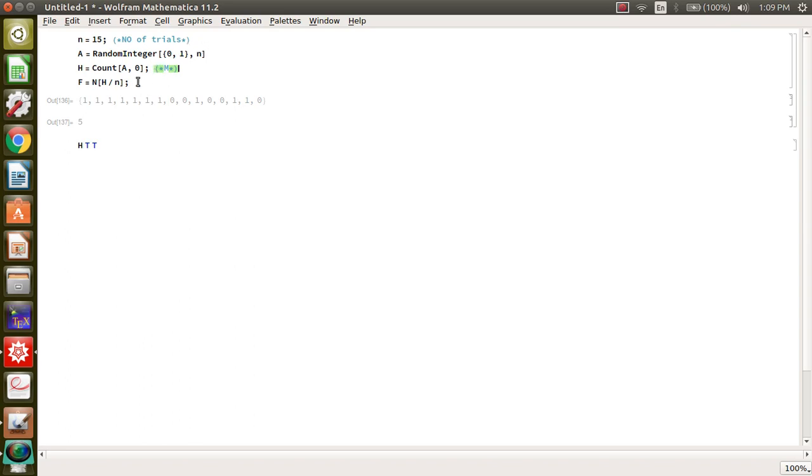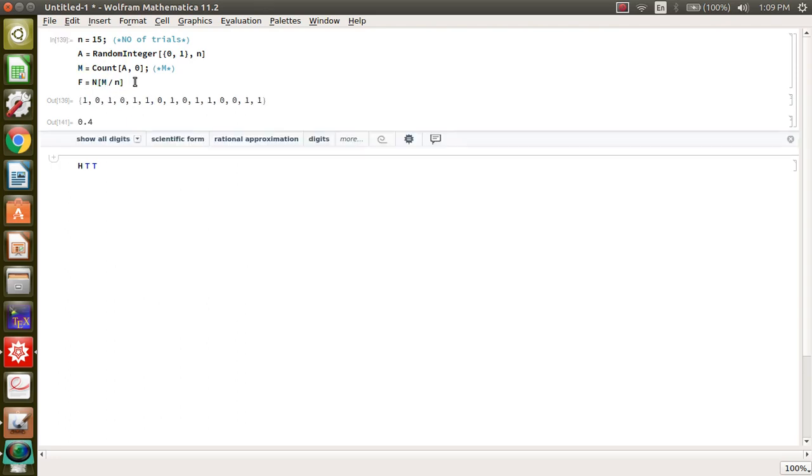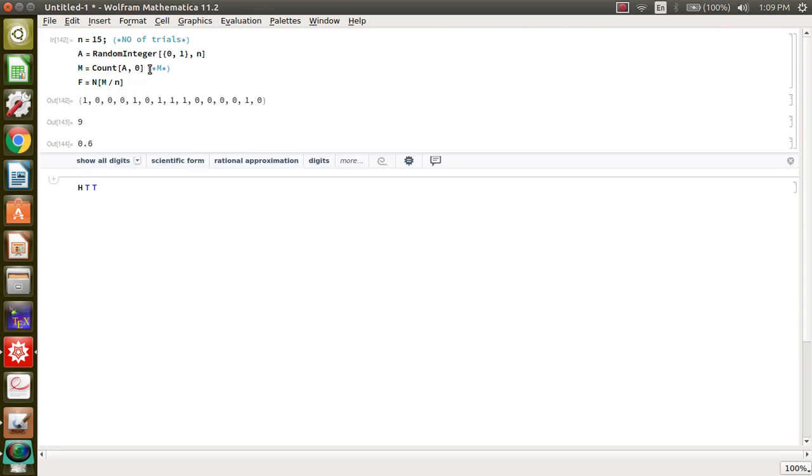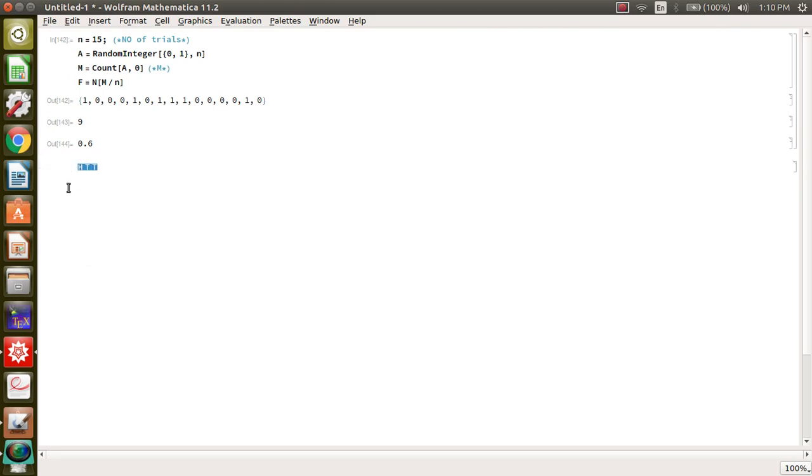And this will give you what? A random event, head, tail, head, what will come. And if you do it 15 times, now your frequency is defined by m, let's put it m itself, m by n, the total number of events. Let's do it for this. How much are we getting? 0.6. 9 times it has appeared, so 9 divided by 15 will give you 0.6.